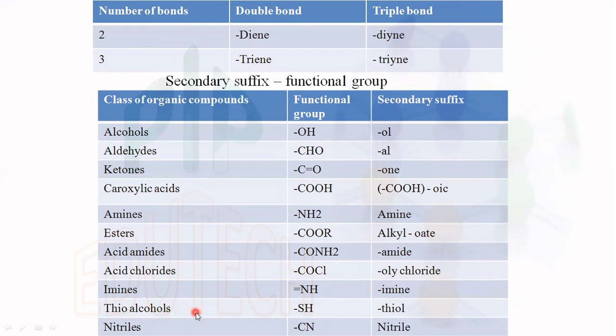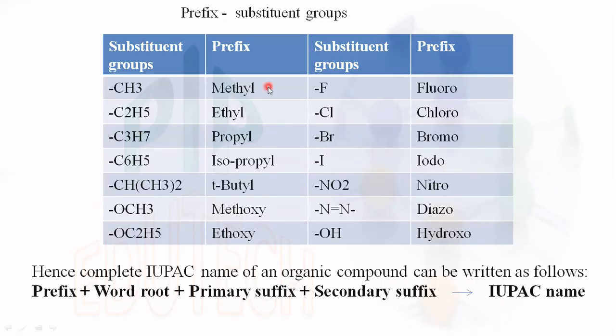Thioalcohol: thio means S, right? So thioalcohol, SH, is named as thiol. Nitriles, CN, are named as nitrile. So these are the substitution groups.